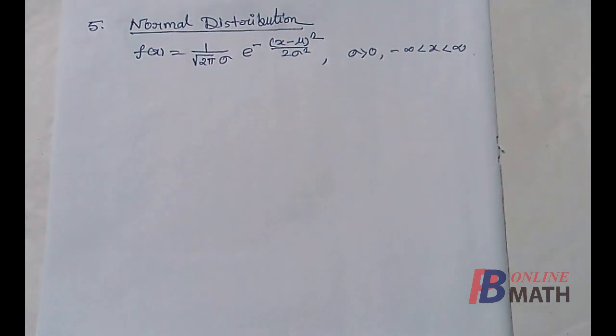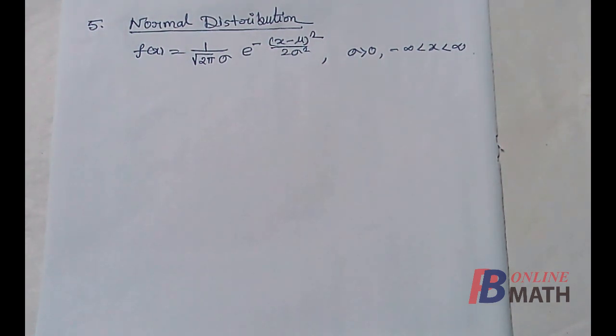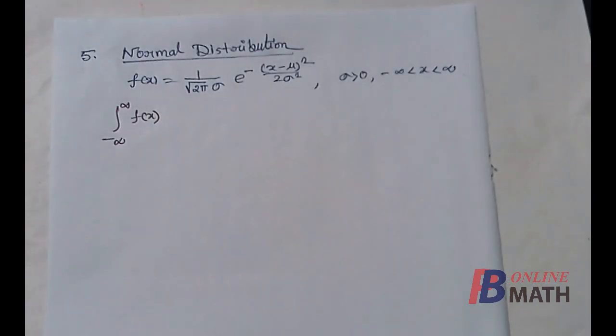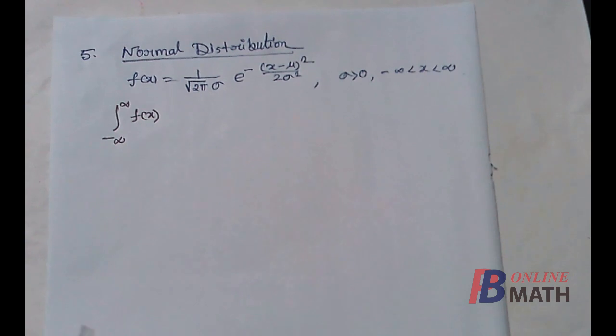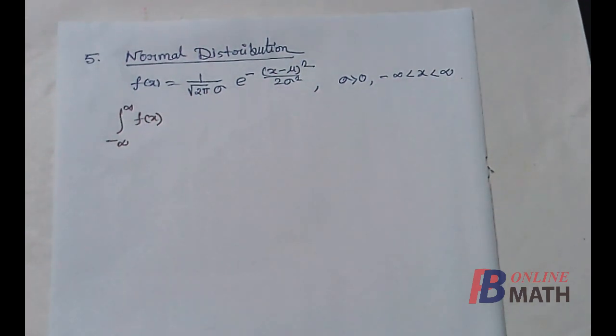Now 1 by root 2 pi is positive, sigma is positive, and the exponential function is non-negative, so this f(x) is non-negative. So the masses are non-negative. The first property is done, and for the second property we need to prove that the value of this integration is equal to 1. We perform the integration step by step.